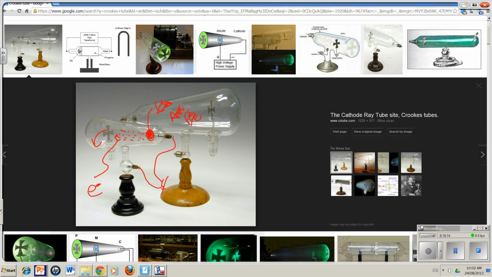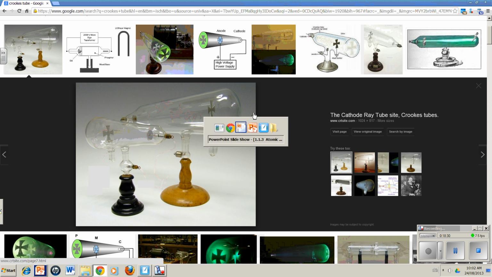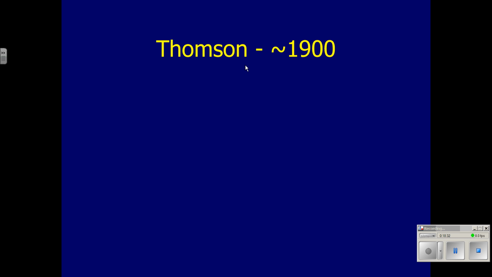Now, what does this have to do with the atom and Thomson? Well, scientists were naming these things. They were calling them electrons, little tiny pieces of electricity. That's what electron means, all right? And it was Thomson who decided, let's think about where these electrons are coming from.